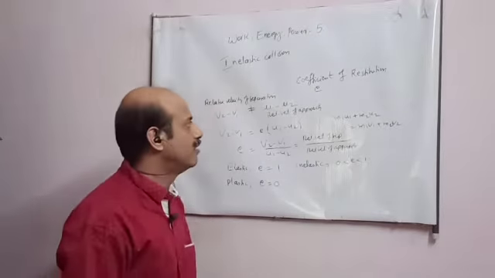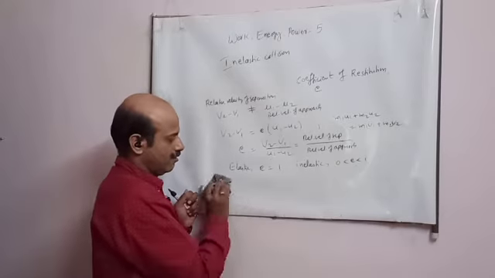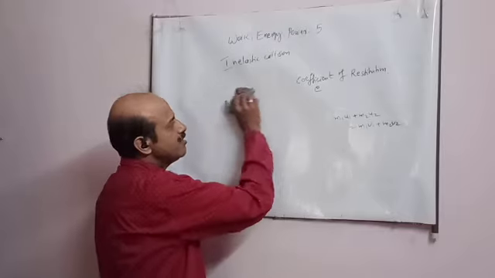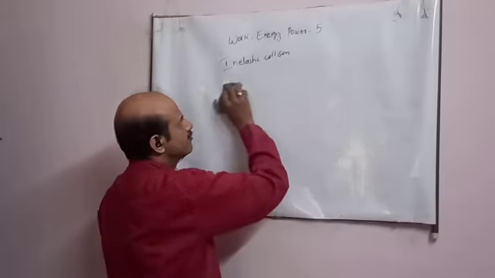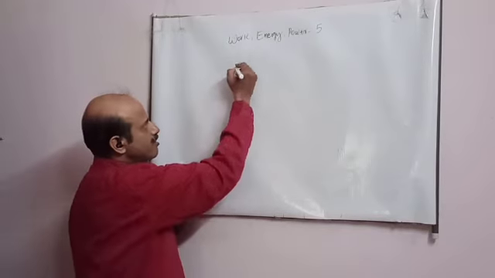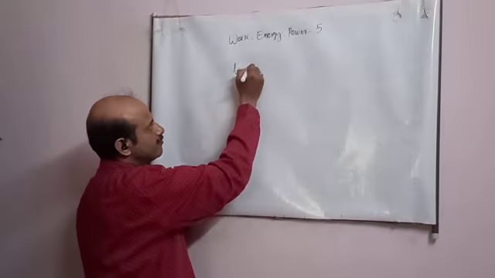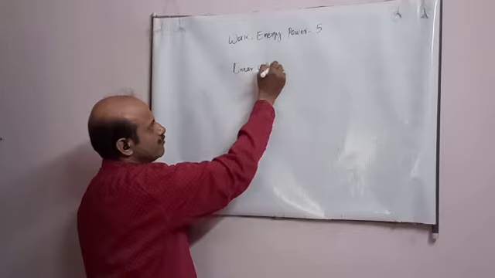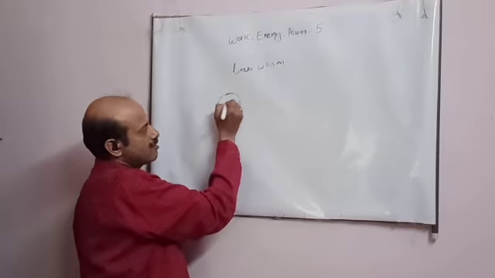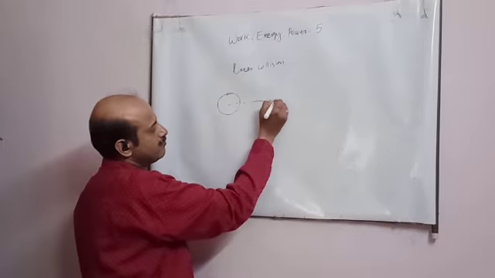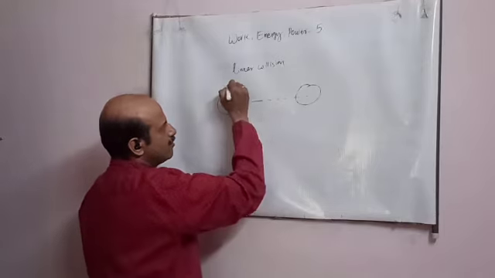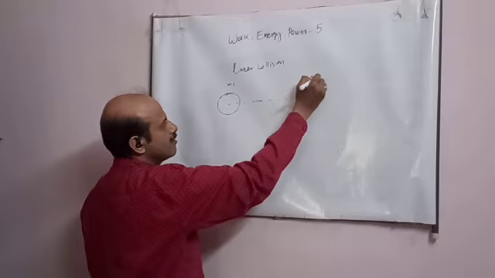Now, student, till now the collision which we have been studying was a linear collision. Linear collision means, student, see, this is the first object and here is the second object, M1, M2.